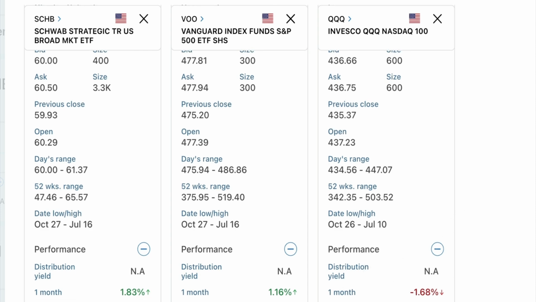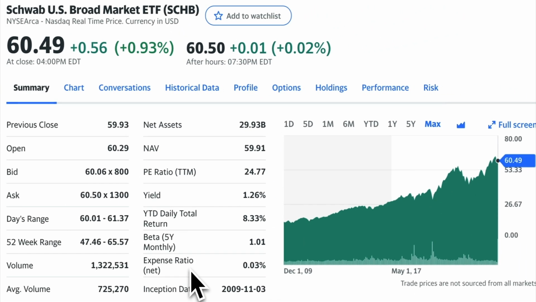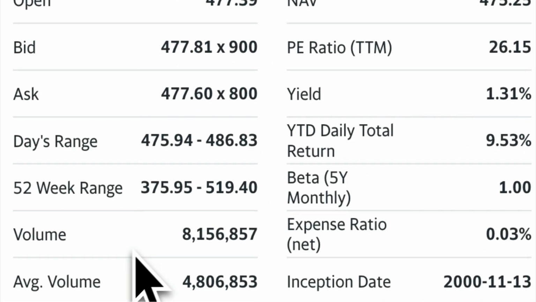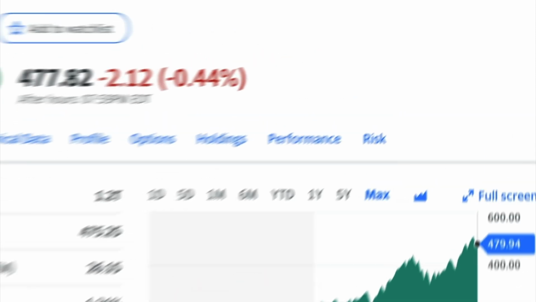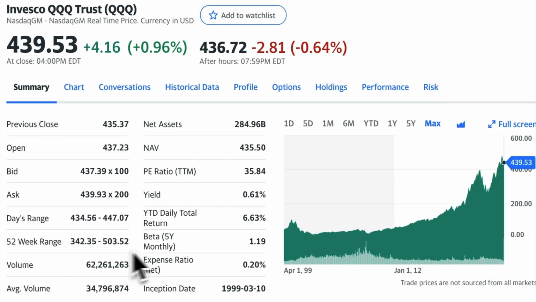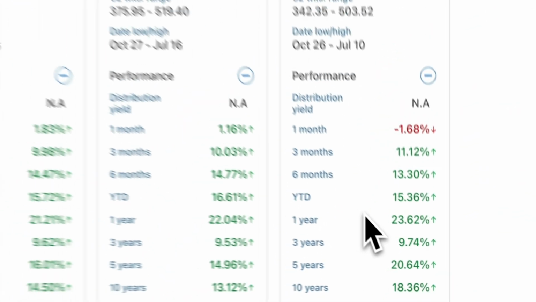But if we go to the live chart, this is from Yahoo Finance, we can see the range here is pretty much the same. This is a live chart as of today. VOO actually has a range between 375 and 519. When it comes to QQQ, it has ranged between 342 and 503. So it's pretty much the same as on this website here. Now we look at the performance and distribution.